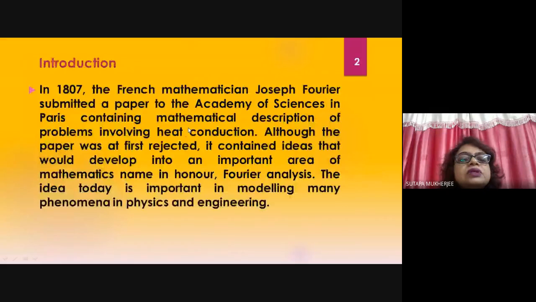Now, what is the introduction? In 1807, the French mathematician Joseph Fourier submitted a paper to the Academy of Sciences in Paris containing mathematical description of problems involving heat conduction. Now, how can you get the name Fourier? Well, basically the name is on the base of a mathematician Joseph Fourier.